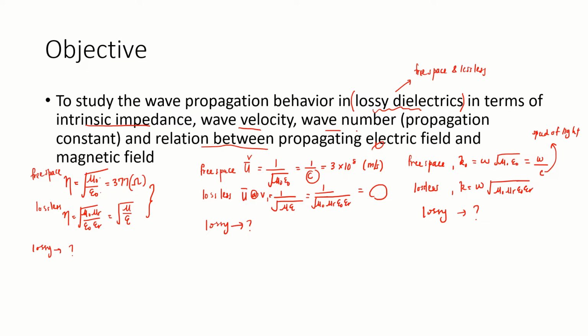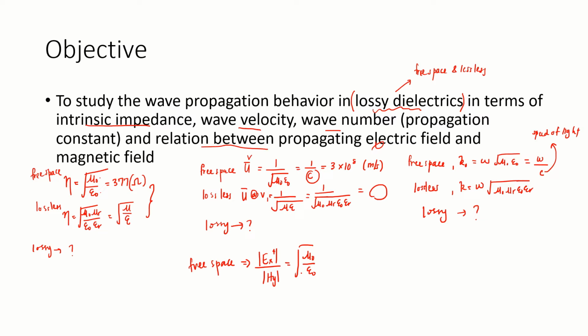This is the wave number and the relation between the propagating electric field and magnetic field. For free space, the relation we looked at before is that the amplitude of the electric wave over the amplitude of the magnetic wave is equal to the square root of mu naught over epsilon naught.